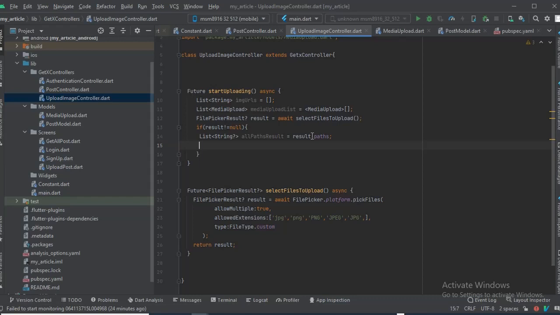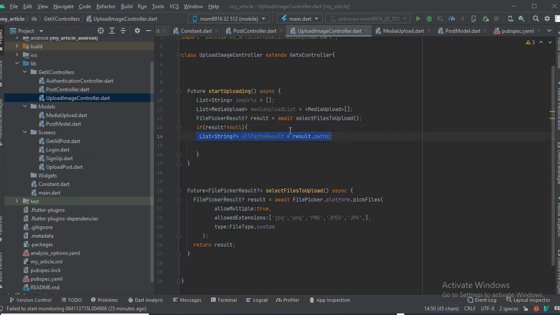Alright, so now we have the list of all the paths, all the file or image paths that we just picked from the gallery. Remember, this is gonna get the image for us. You're gonna trigger this function, it's gonna open the gallery for us to choose an image. When it opens the gallery, it returns a result, could be a list of images or a list of results, whatever it is. Then we're gonna get the list of all the paths, the path of all the files.